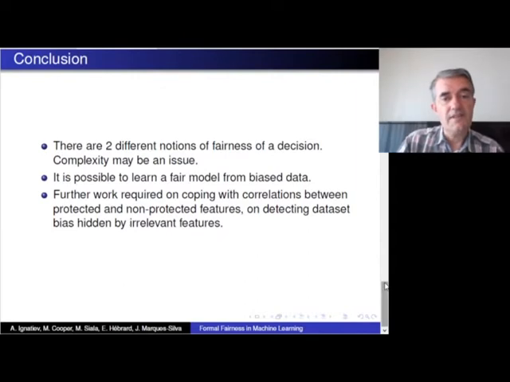Nonetheless, there is obviously further work required to deal with, for example, correlations between protected and non-protected features, or presence of irrelevant features which can hide dataset bias.